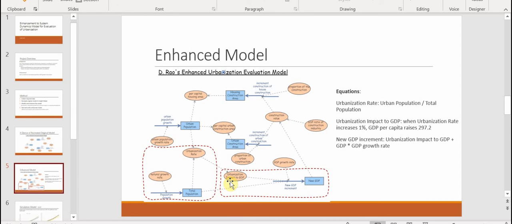And then I combine the new urbanization impact in GDP together with the original GDP growth rate to form the new GDP.